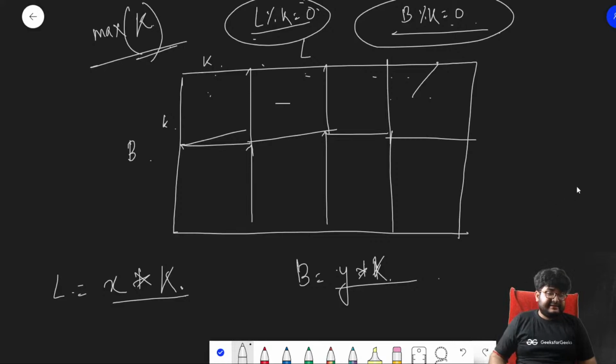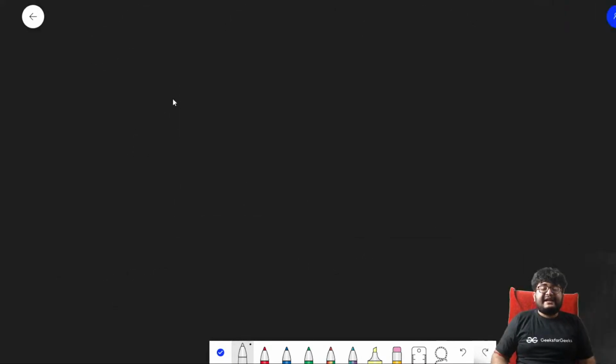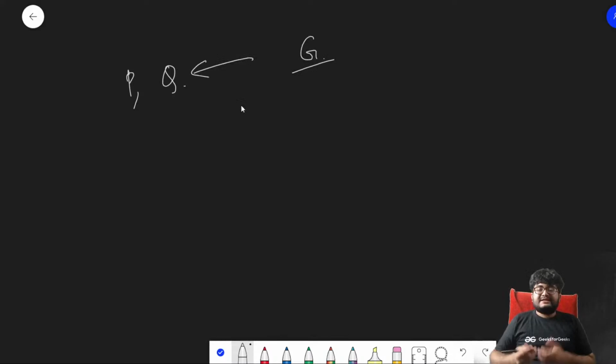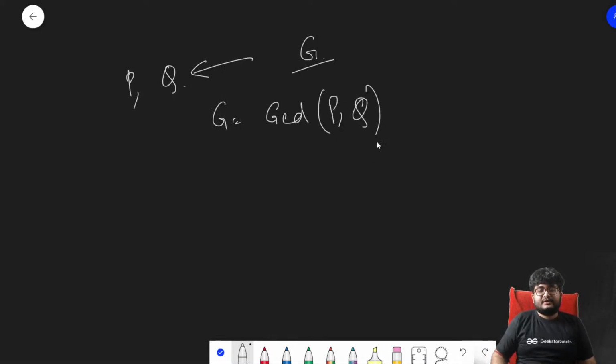Yes, GCD, exactly. GCD will divide. So given two integers, just think about it like this: we are given two integers p and q. What is the largest number g that divides both p and q? That is the definition of GCD, right? g equals the GCD of p comma q.